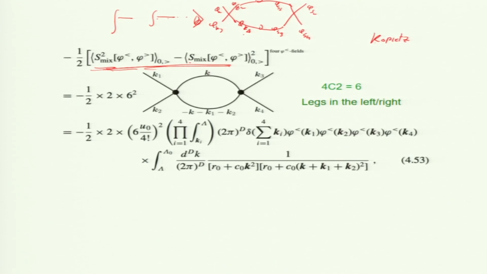Okay. But this diagram is here, and it has 2 vertices, 2 u's, one u naught by 6 is here and u naught by 6 is here. That is why you get u naught squared by factorial 4 times 6 squared, these two vertices, and this 6 is coming because I had to choose 2 less and 2 greater.